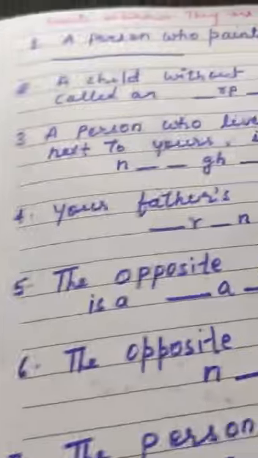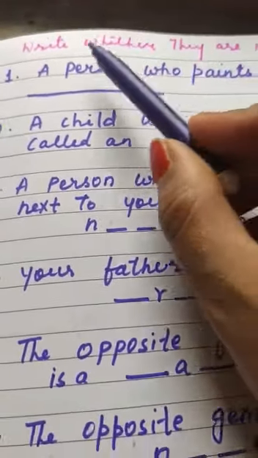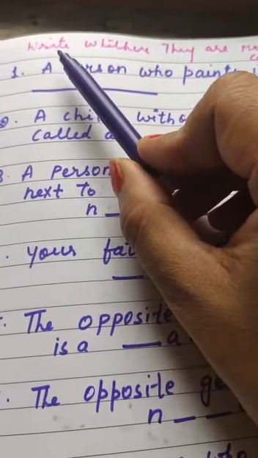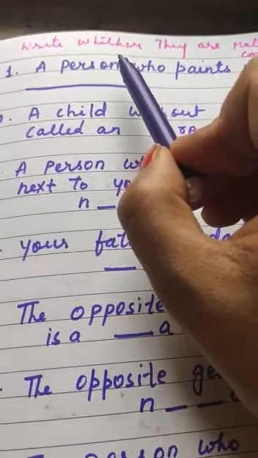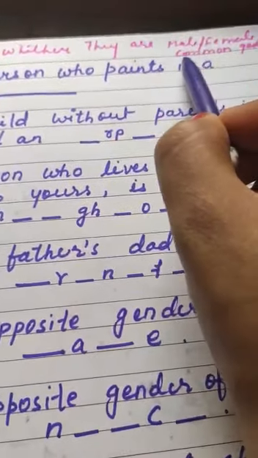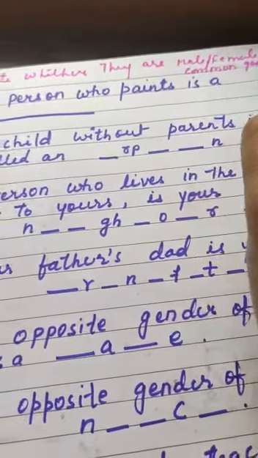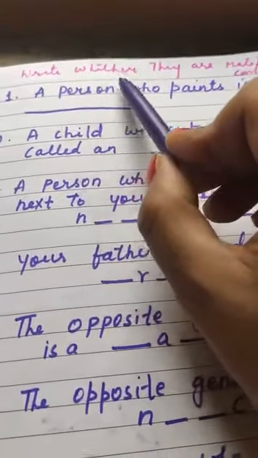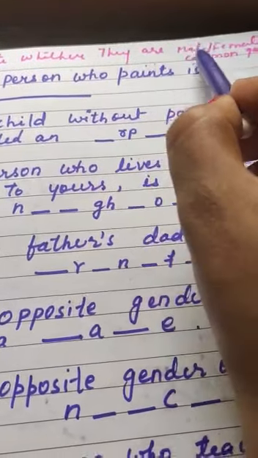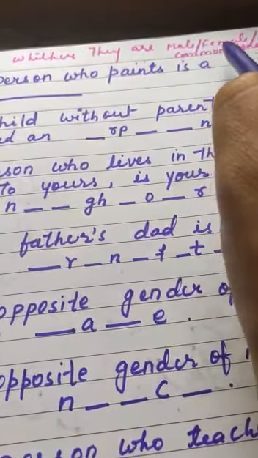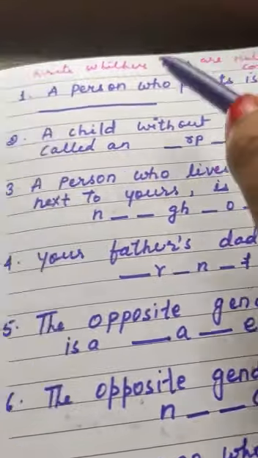Now the next one you have to do. Write whether they are male, female, or common gender.